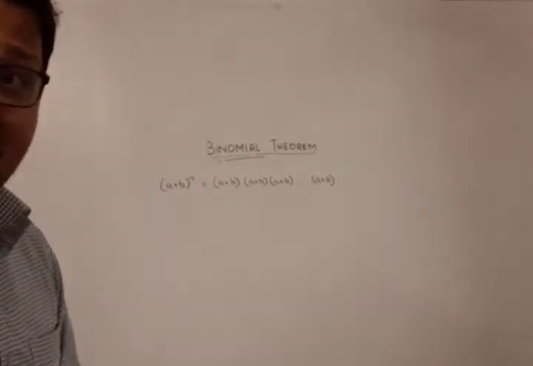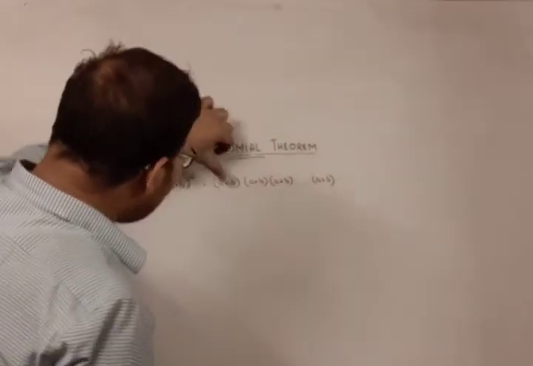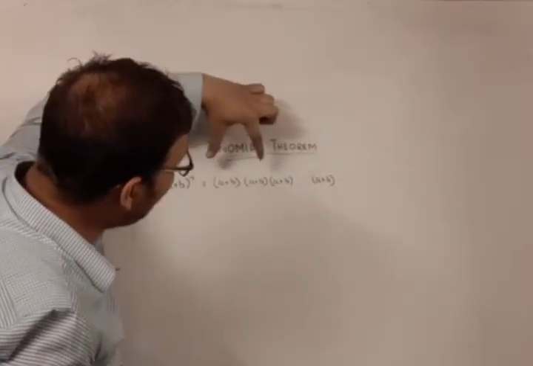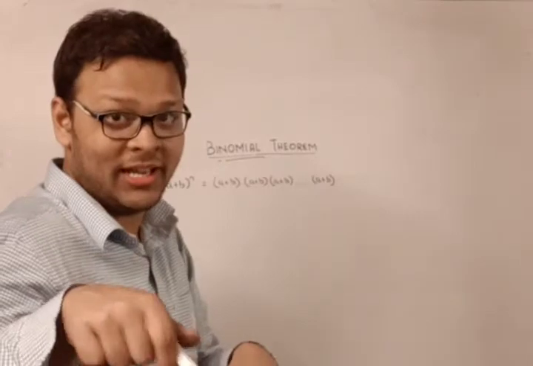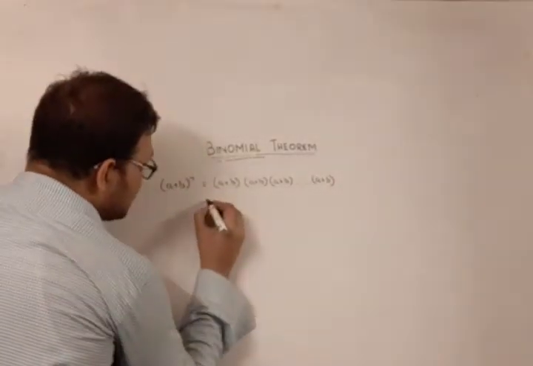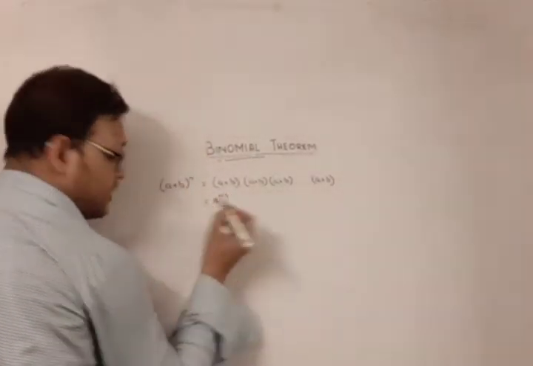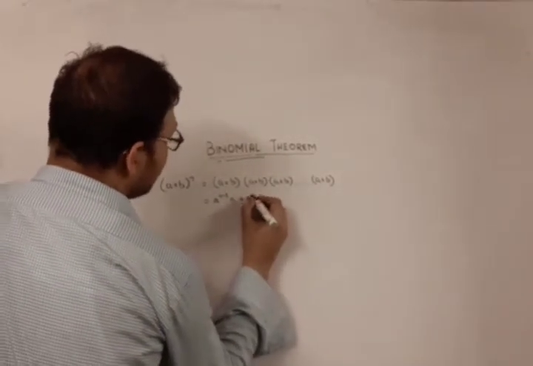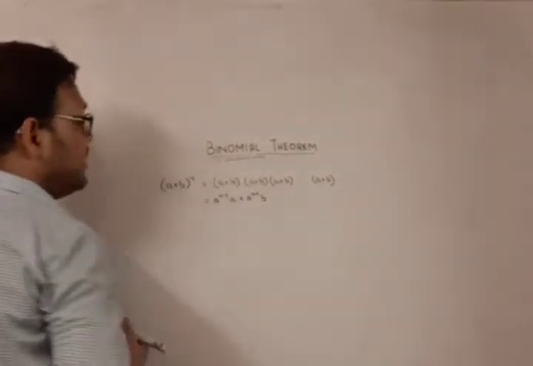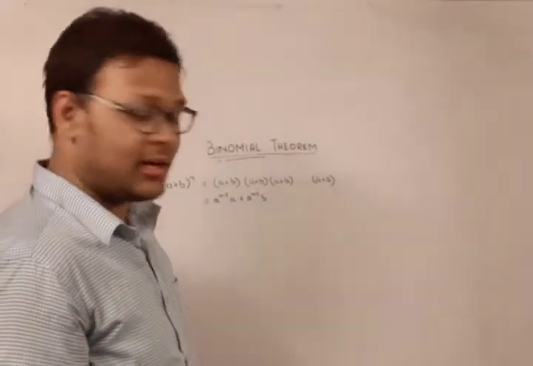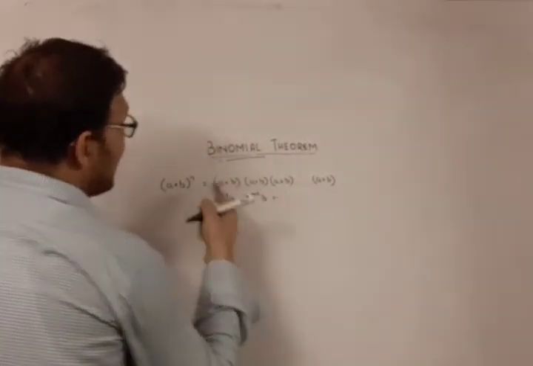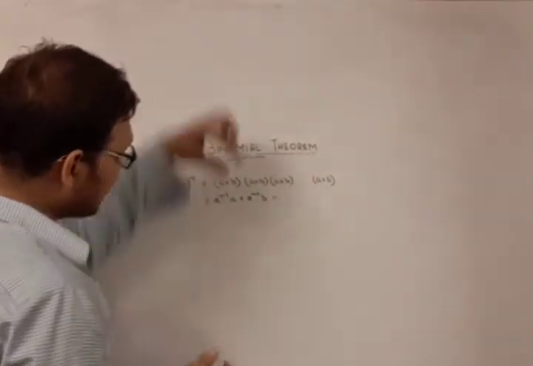Now I will use that same multiplication trick again. What was the multiplication trick? I take a from here, I take another a from here, I take another a from here, and I take all the a's up to the n minus 1. From the nth term I take a. So what I get is a to the power of n minus 1 into a plus a to the power of n minus 1 into b. So this is what I get. For the second term, what do I do? Now I take the first from a and the second b.